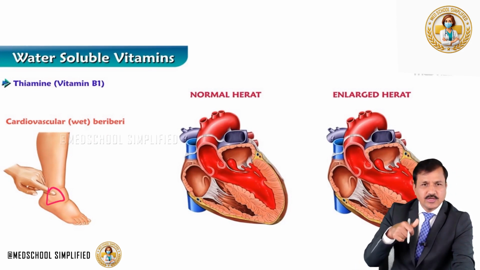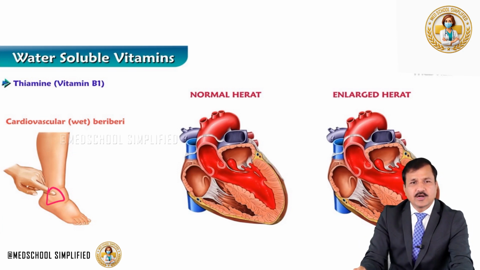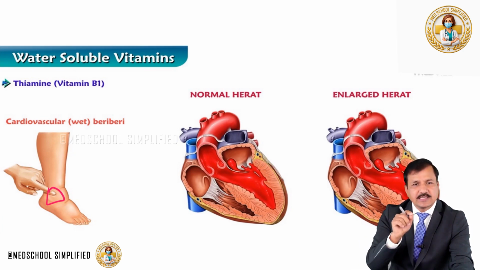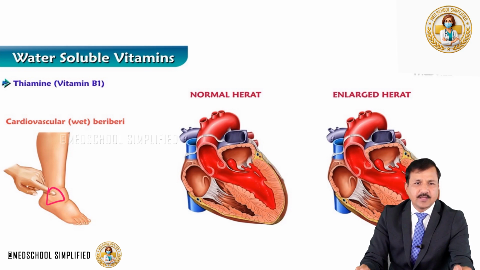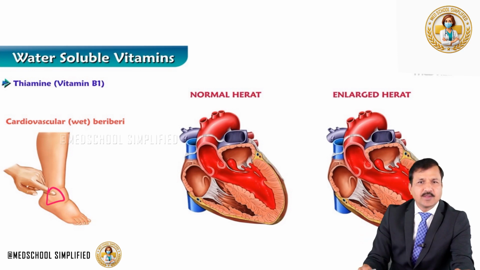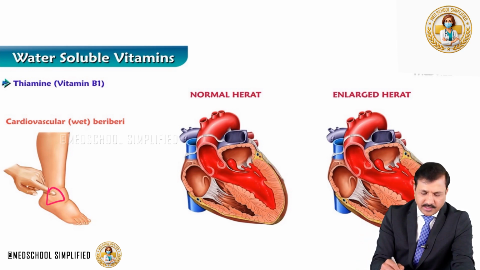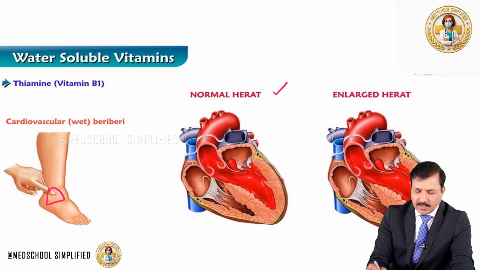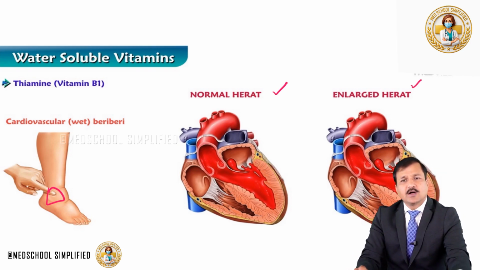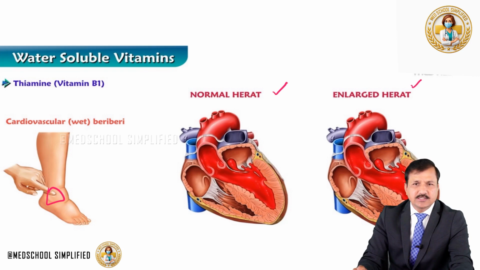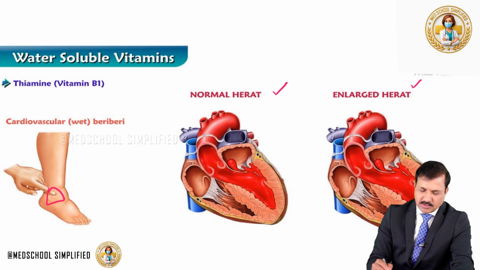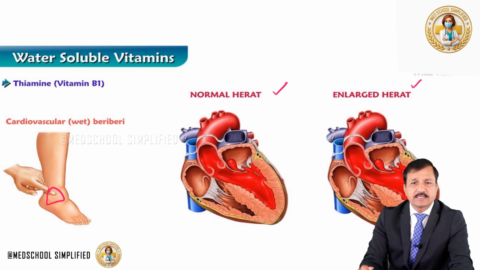As you see here in the figure, the patient will show pitting edema. Pitting edema means when you press the thumb on the dependent part, you will see a depression, and that clearly shows there is accumulation of water in the dependent area, which is called pedal edema. Pedal means in the feet. Also compare the figures here, normal heart and enlarged heart. Compare the size of the heart chambers. There is cardiomegaly shown here, that means all four chambers of the heart are enlarged.